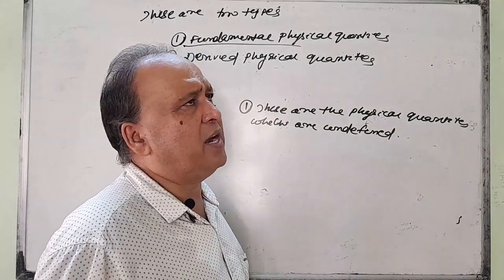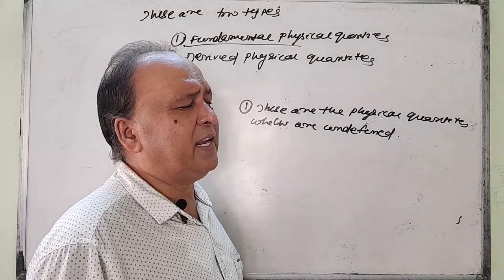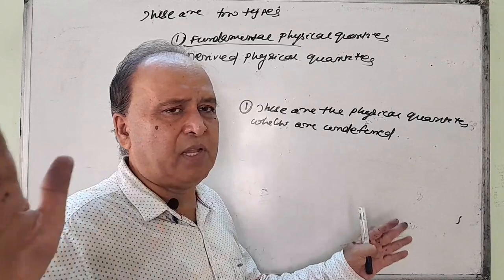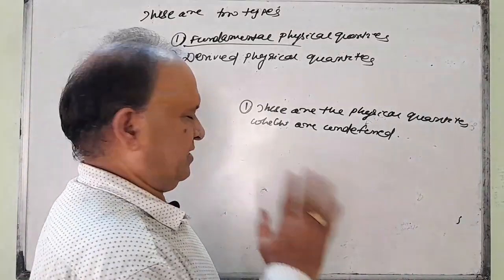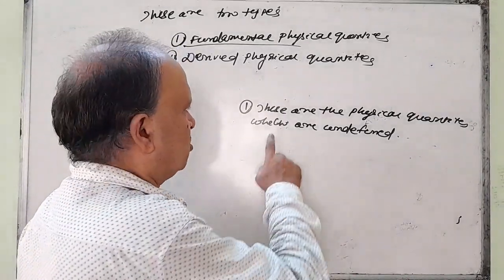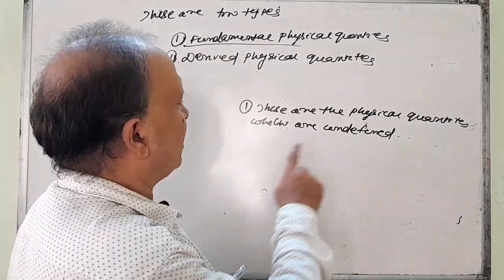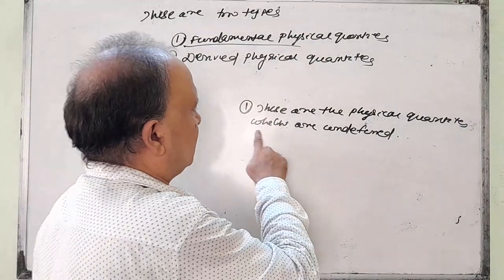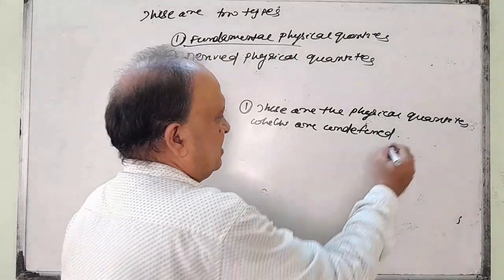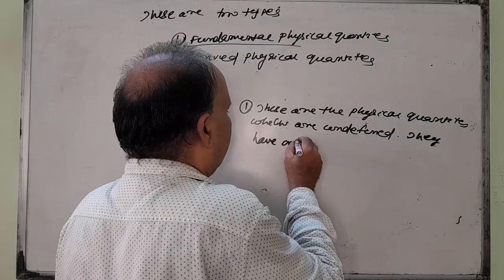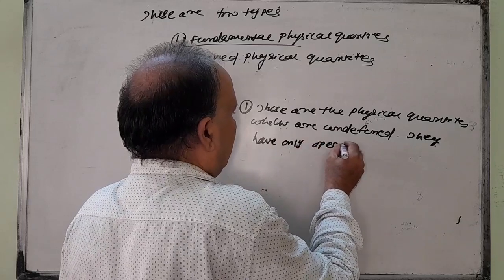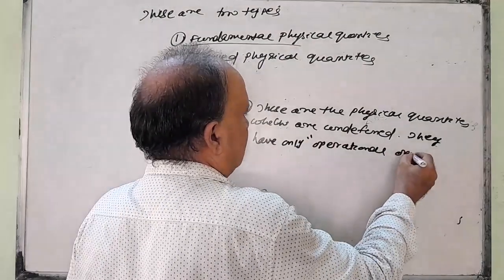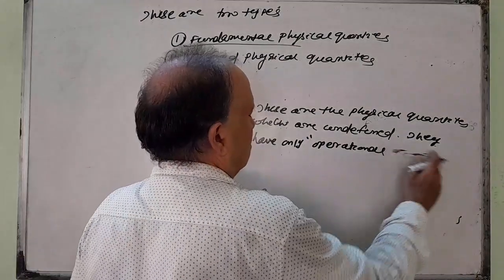But you say the geometrical object which has only existence and no dimension is called a point. This is the operational definition. So fundamental physical quantities are undefined and have only operational definitions, which means the definitions are not true.